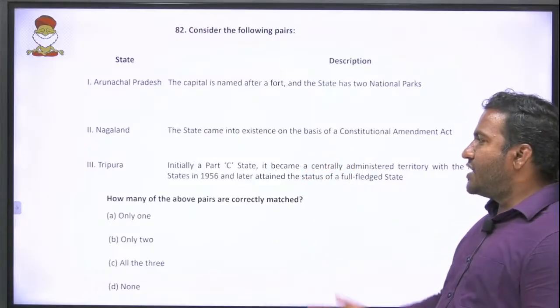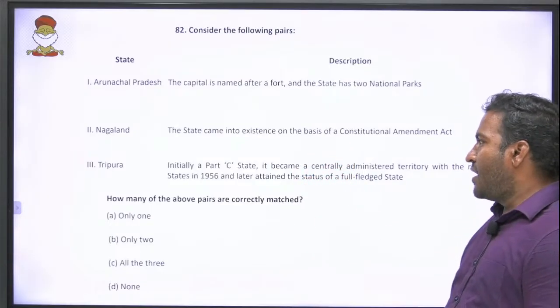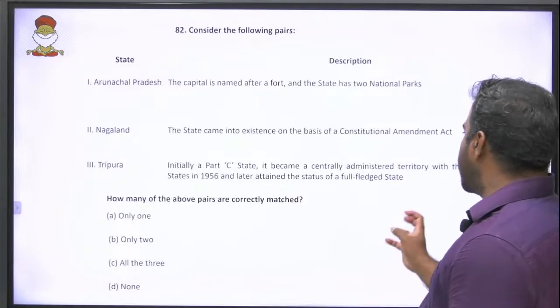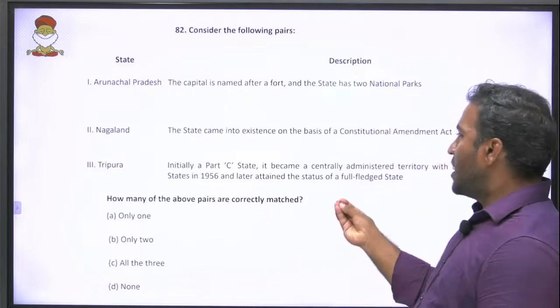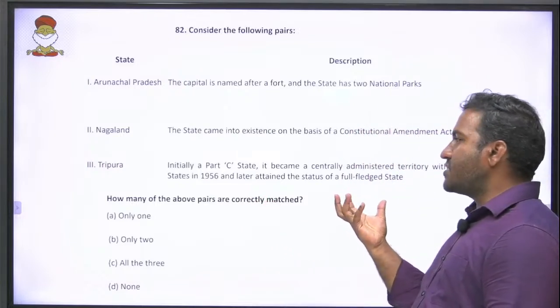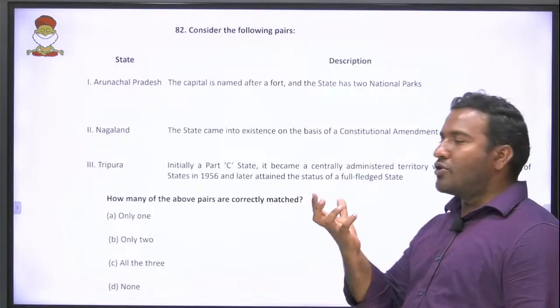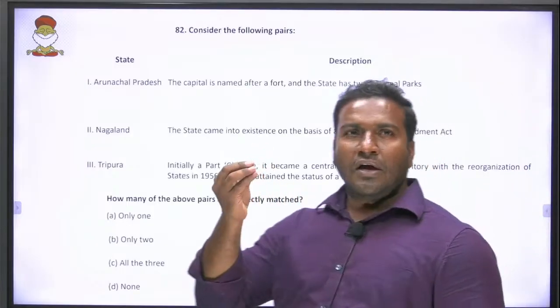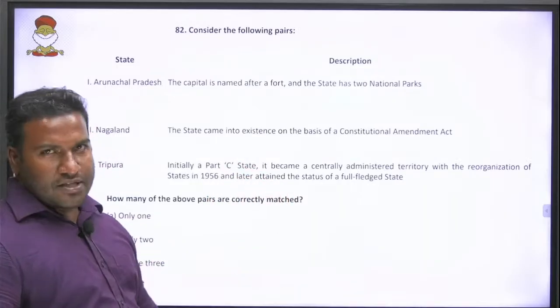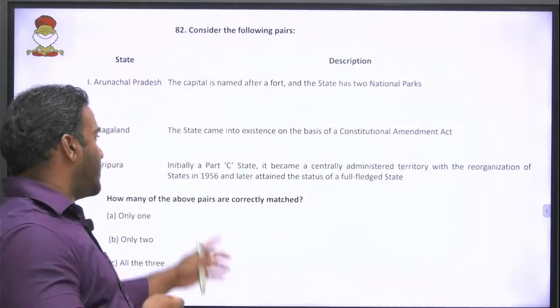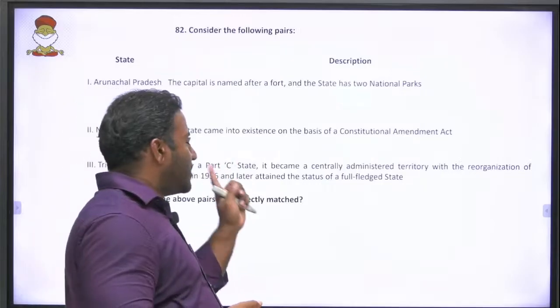Tripura, initially a Part C state, became a centrally administered territory with the reorganization of states in 1956 and later attained the status of a full-fledged state. Friends, most of the northeastern states were brought out from Assam and made full-fledged states. And at the same time here, what is this Part C?